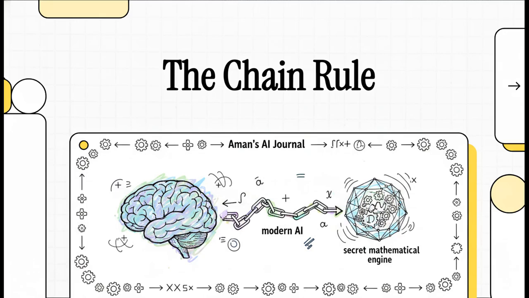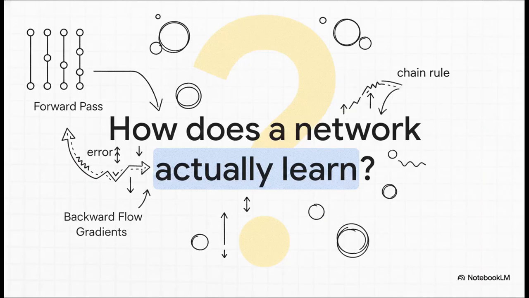Today, we're diving deep into Amon's AI journal to uncover the absolute secret mathematical engine that's driving all modern AI. If you've ever wondered how on earth billions of parameters magically align to generate incredible art, write super complex code, or even drive cars, well, you're in the exact right place. Because when you strip away all the hype in those massive data centers, it literally all comes down to one remarkably elegant rule. So here's the million-dollar question we really need to answer.